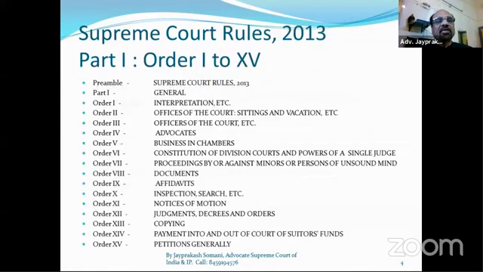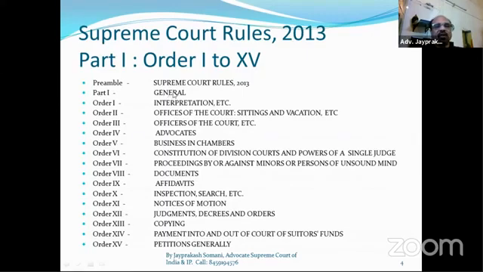So see, this is the Supreme Court Rules 2013. Some slides I will show you of the orders, and then we will see the detailed information after four to five slides. So this slide covers Supreme Court Rules 2013 Part 1, that is Order 1 to 15.